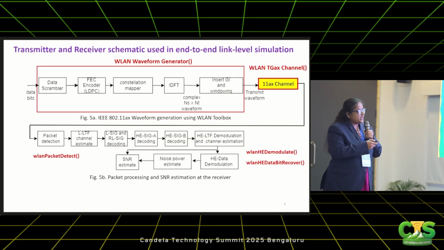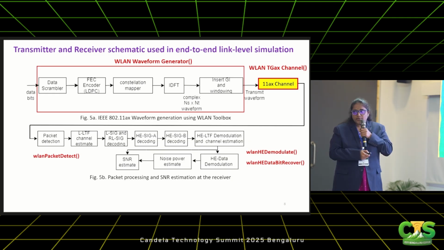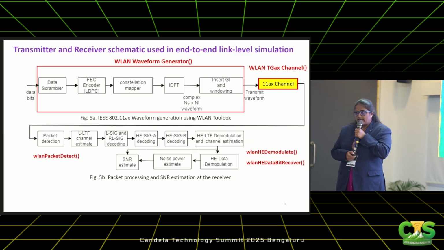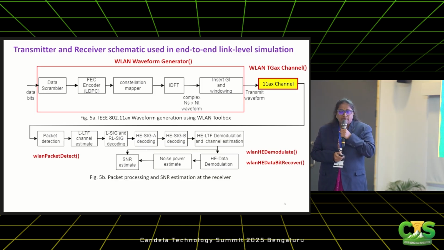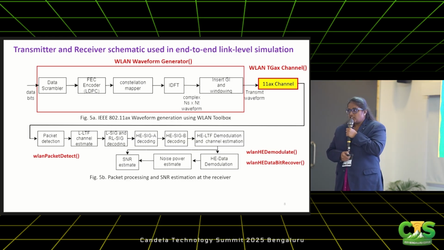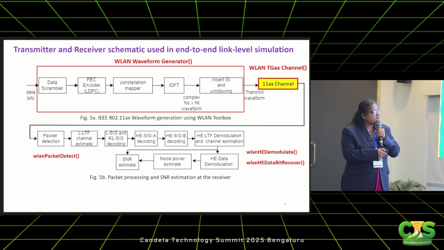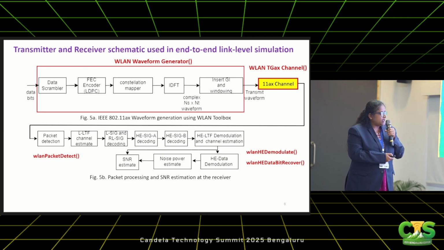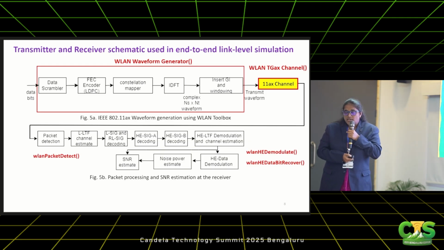So this is the schematic of the transmitter and receiver we have used in the end-to-end link level simulation. We have used the standard compliant WLAN toolbox to generate standard compliant PHY-layer waveforms, the 11ax OFDMA waveform. And we pass this waveform through an 11ax channel, which is again an IEEE defined channel model. In our simulation, I have used channel model D, which is typical office enterprise. And AWGN is added. At the receiver end, we do OFDMA receiver processing, packet detection followed by channel estimation using L-LTF. Then HE-SIG-A and HE-SIG-B decoding in order to extract the transmission parameters, like what is the MCS, what is the RU being allocated, what is the RU size for every user. So this is all being taken care of.